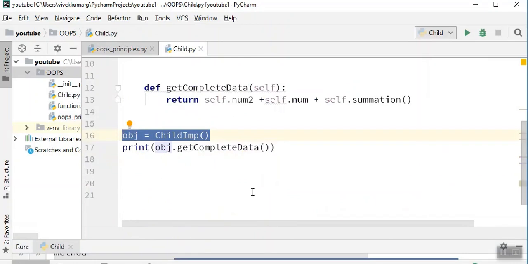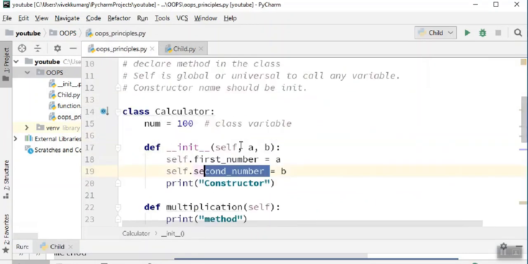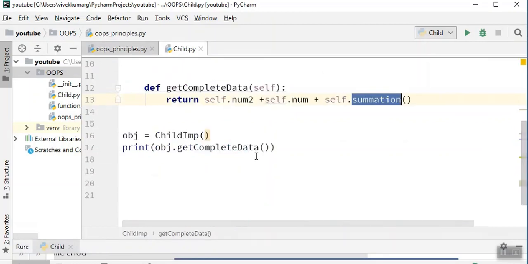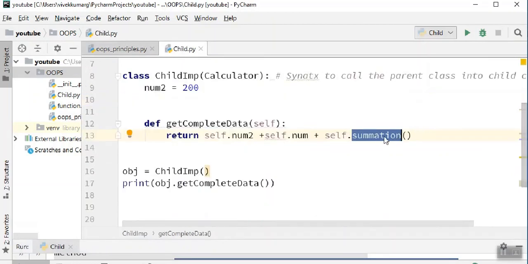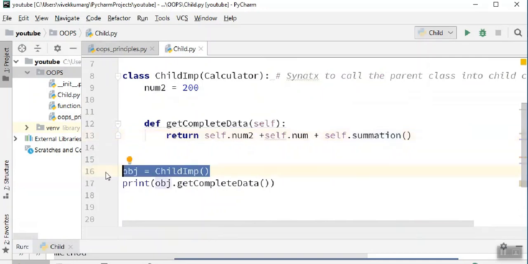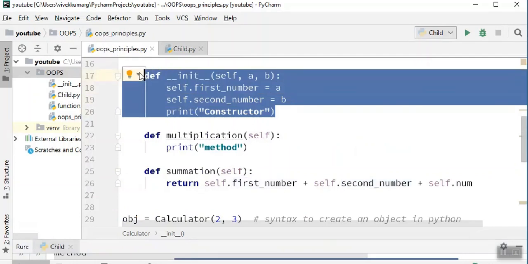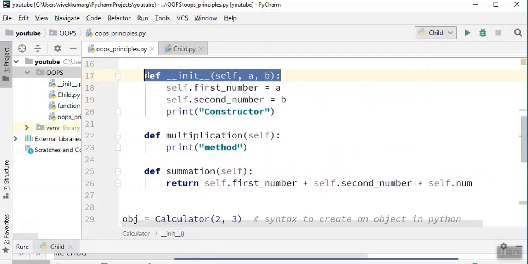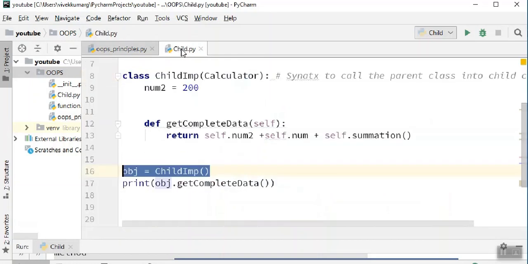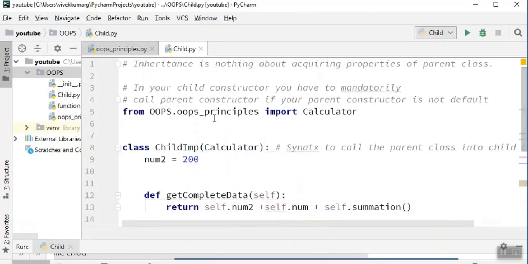How will it understand, if you say in this you're telling first number and second number, how will it understand what is your first number and what is your second number? You know that when an object is created, it is not finding that. So basically what you need to do is see what the constructor is expecting here, and you have to somehow give those values from here. Then only you can form a connection. Otherwise you cannot.